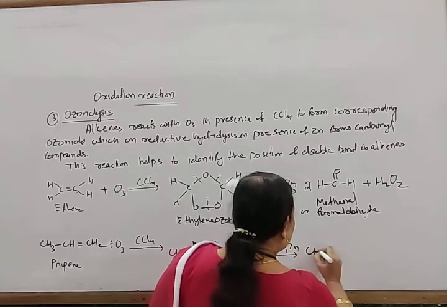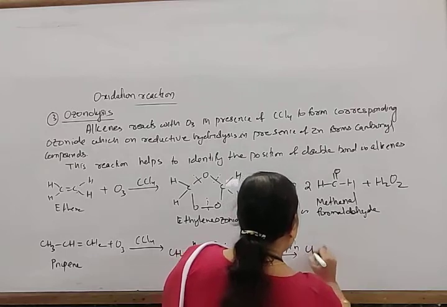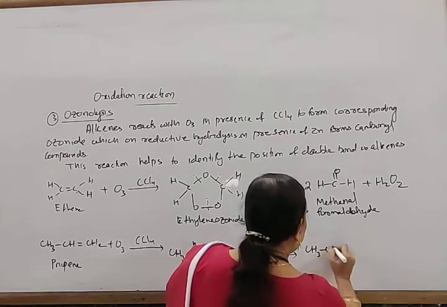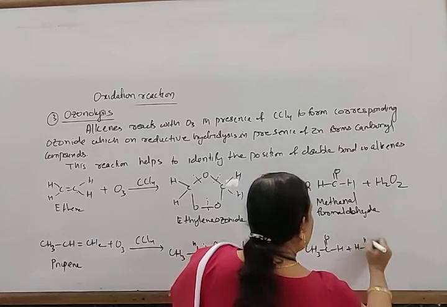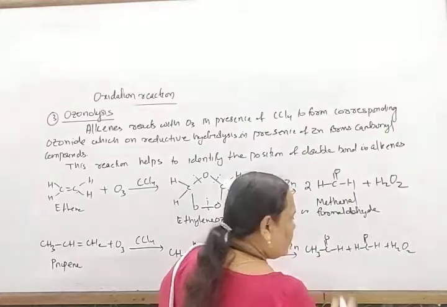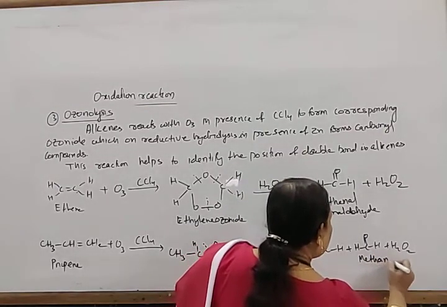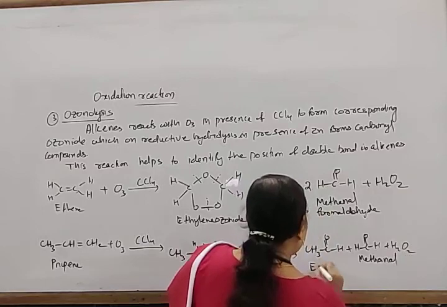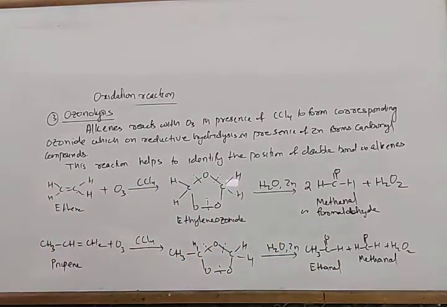So it forms CH3CHO, a mixture of acetaldehyde, formaldehyde, and H2O2 is there. This is methanal and this is ethanal. It forms a mixture of ethanal and methanal.